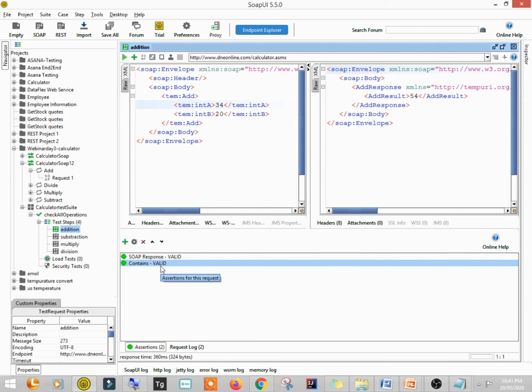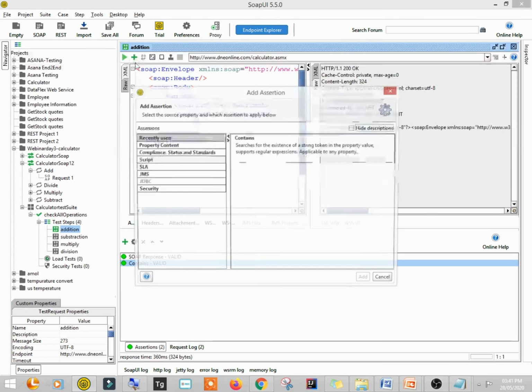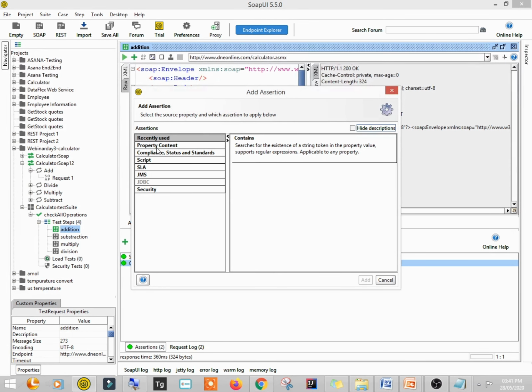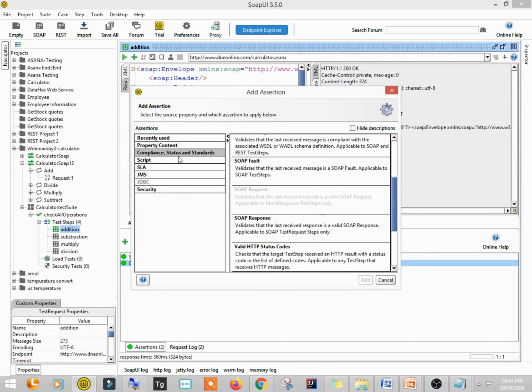So like this there are several other assertions. For example, as this is an XML response, and you can see the status code is 200, you can check whether this is a valid SOAP request or not, or you can check whether the status code is 200 or not. So for that, let me just check. You have property contains, valid status code, right?